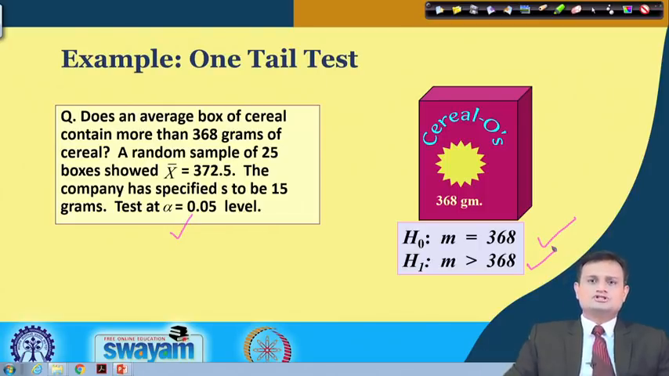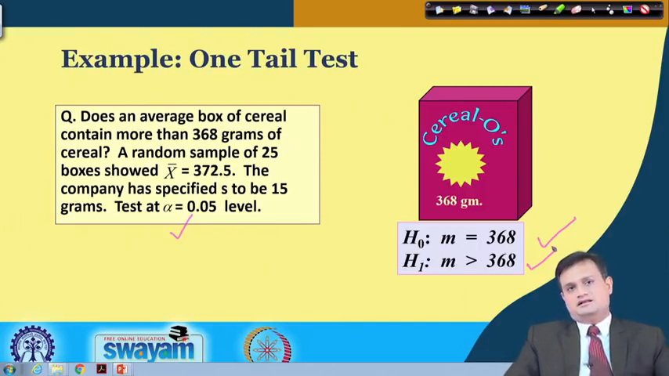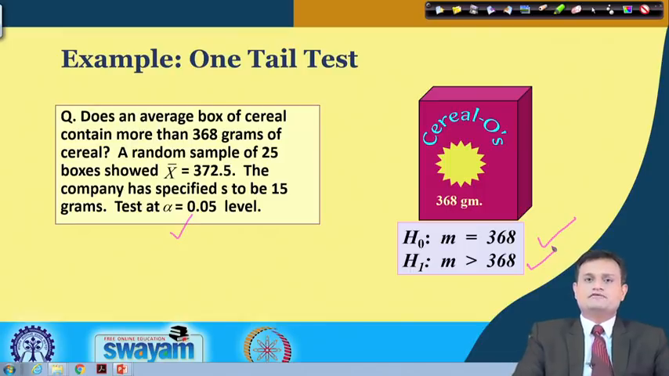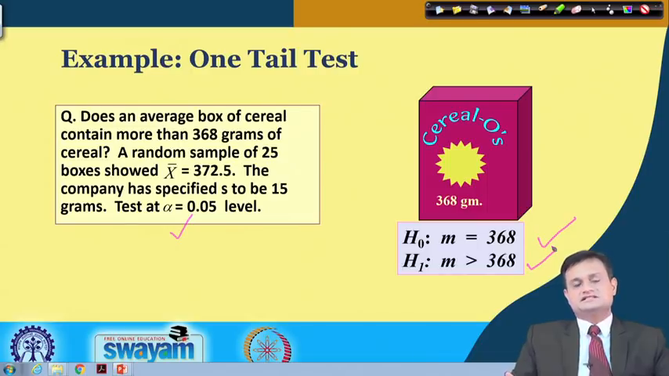So now here you would say that it is very much visible that 372.5 is greater than 368. What is the need of conducting this analysis? I would like to remind that there is descriptive analysis, and there is inferential analysis.